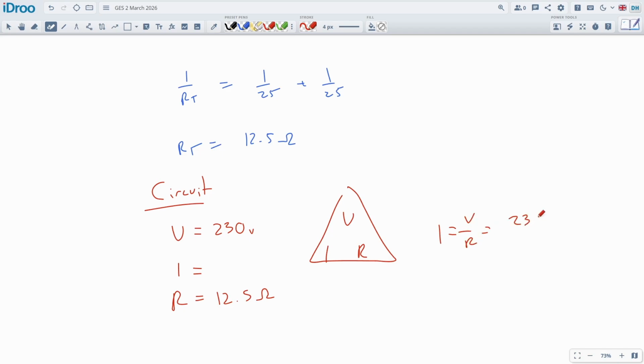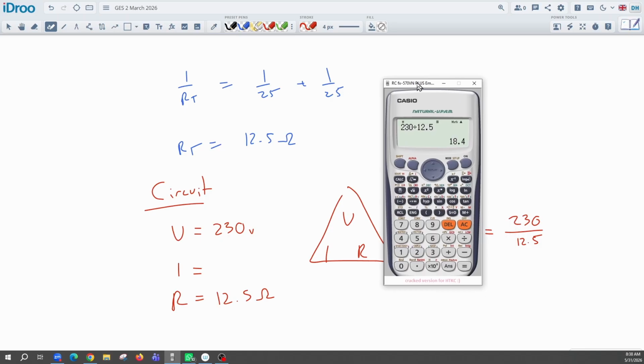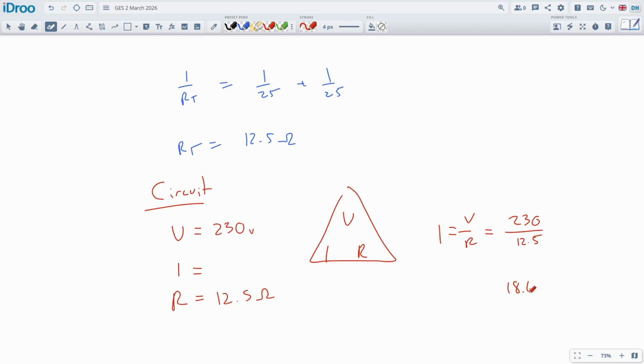So this is 230 over 12.5, and we're going to get a much bigger amperage. I think it's going to be 4 times as big. Last time we literally halved the resistance, now we're literally doubling it, and that ends up being 4 times. So 18.4 amps going through the circuit. There we go. That's the amperage.